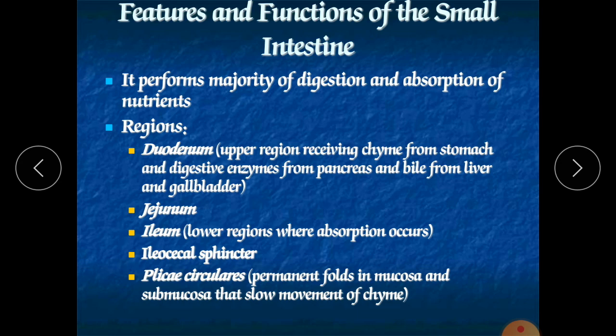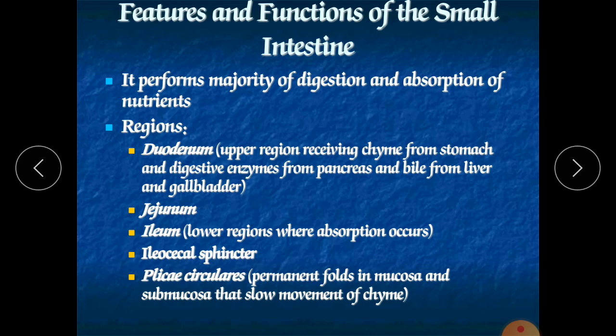In this intestine we have three parts. Out of them, the first part is the duodenum. It starts from the pyloric sphincter, from the stomach. This part has a size of 25 centimeters, and the meaning of duodenum is twelve, meaning it has a size of 12 fingers only. So that's why it is the smallest part of our small intestine. It is 25 centimeters only.